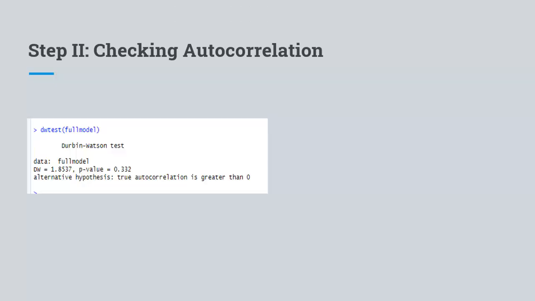Now, after building the model with all the variables, we proceed to check the presence of autocorrelation among data. This is done by using the Durbin-Watson test. Here also, the p-value is much greater than the significance level. So, we can say that there is no positive autocorrelation present.